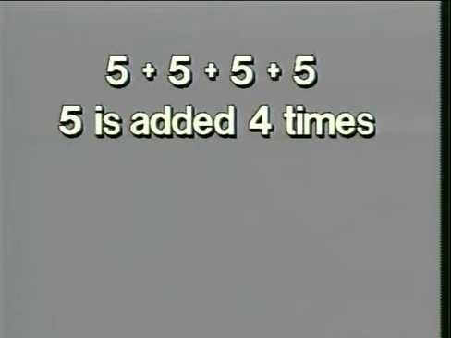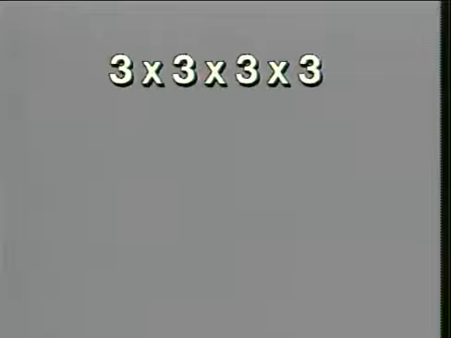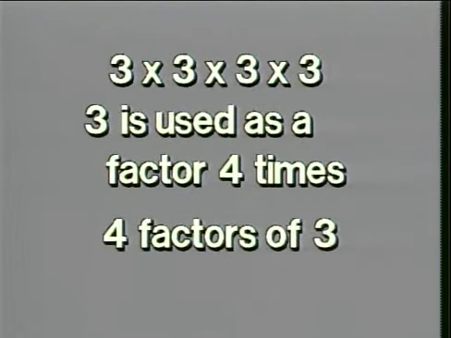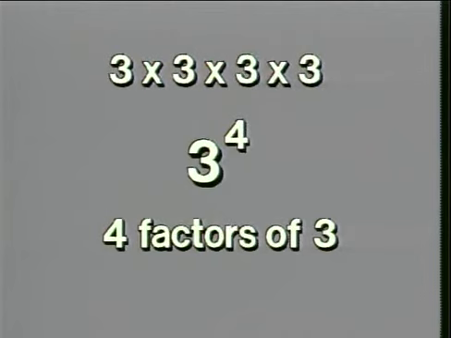A discussion of exponents can begin with a discussion of addition and multiplication. Here, for example, we see that 5 is added 4 times, and we say that this is 4 times 5, and we indicate it like this. In a similar way, we can indicate repeated multiplication. Here, notice that 3 is used as a factor 4 times. We have 4 factors of 3. That situation can be indicated like this, with a 3 and a little raised 4.